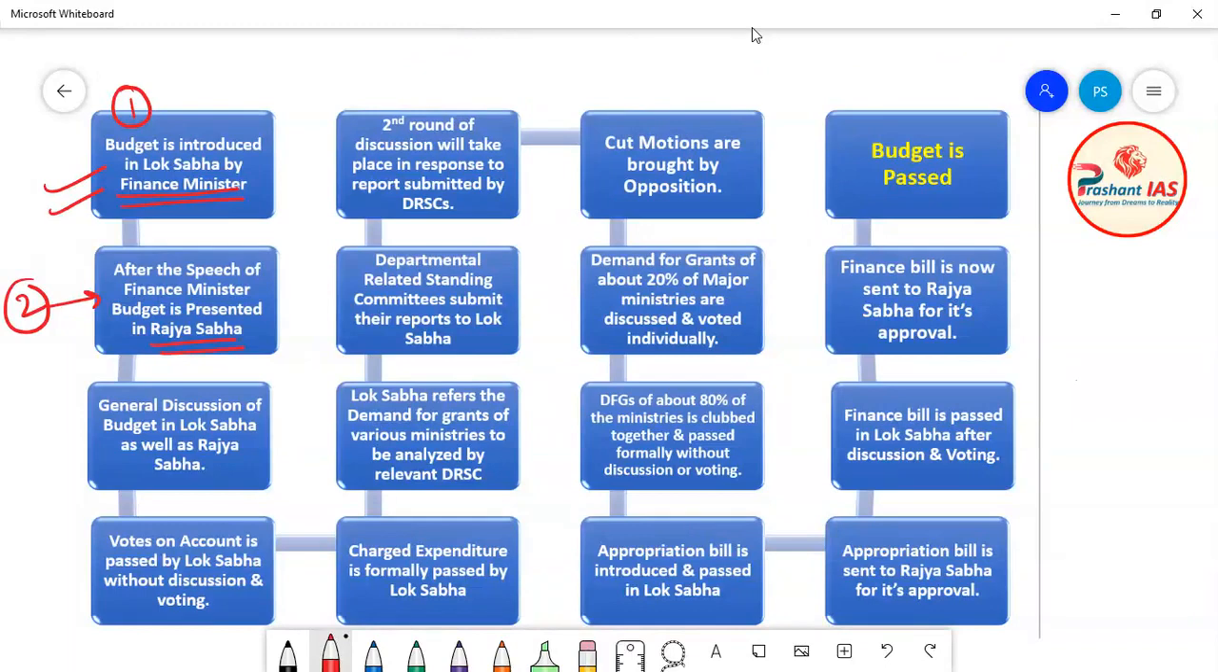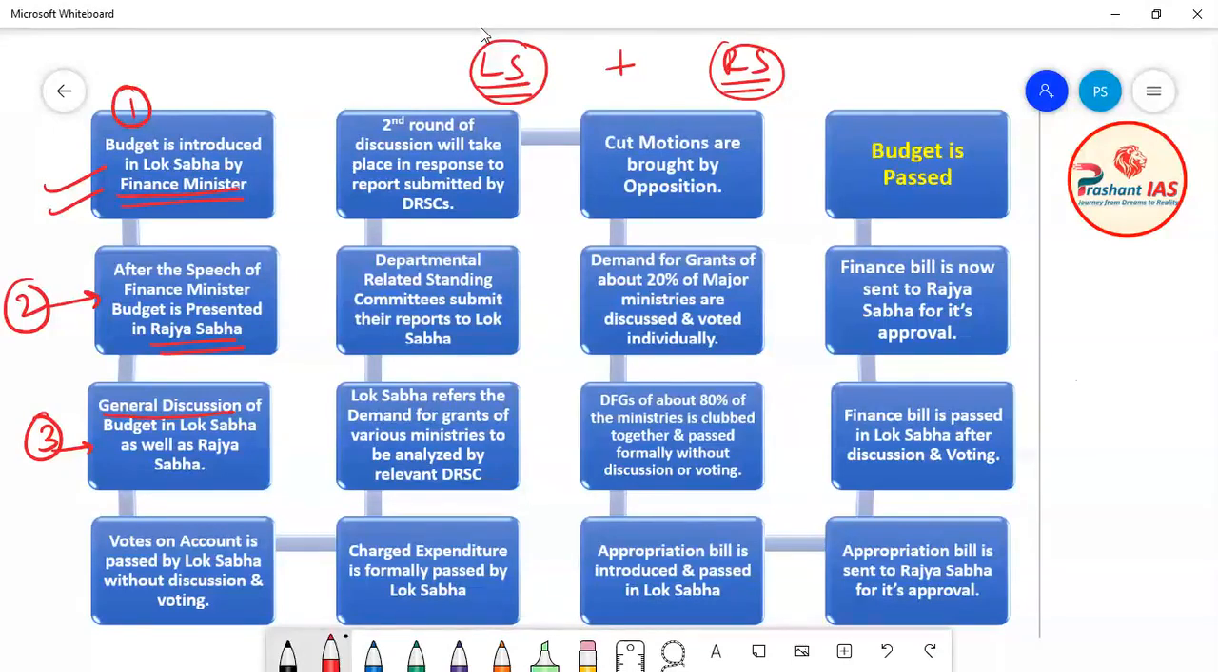Now friends, after that, what is the third step? Here on the screen you can see the third step. In the third step, a general discussion of the budget goes on in Lok Sabha as well as in Rajya Sabha. I have told you that the budget is presented in Lok Sabha and also in Rajya Sabha. So once the budget is presented in both the houses of Parliament, a general discussion will go on about the budget in Lok Sabha as well as in Rajya Sabha.